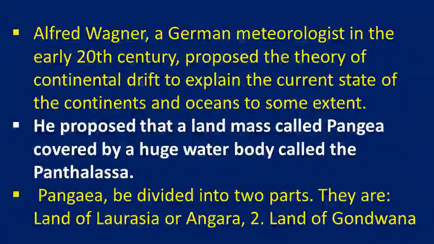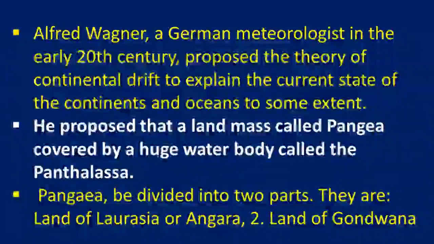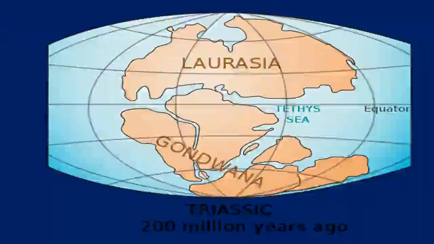many parts, majorly two major parts, which we call the land of Laurasia or Angara land, and the other the land of Gondwana. These are the two bodies that formed, as you can see in the map. Towards the north side we have Laurasia, and towards the southern side we have Gondwana land, and we can see the Tethys Sea.